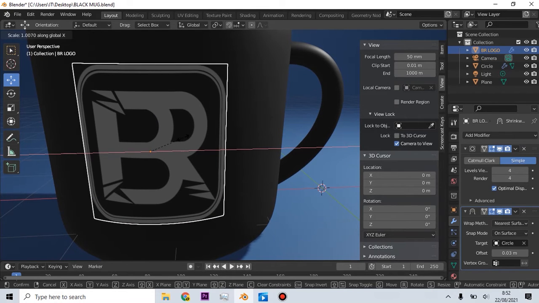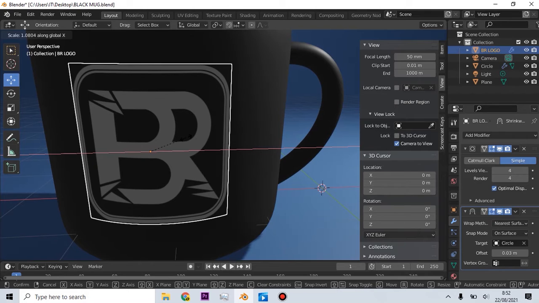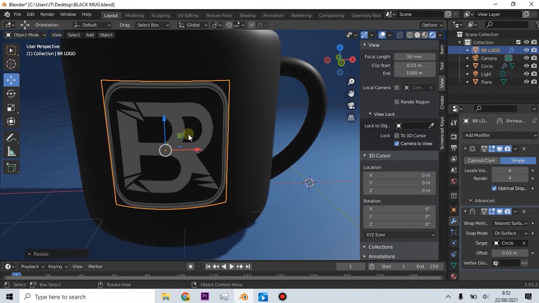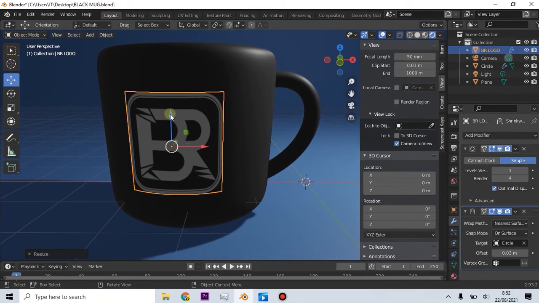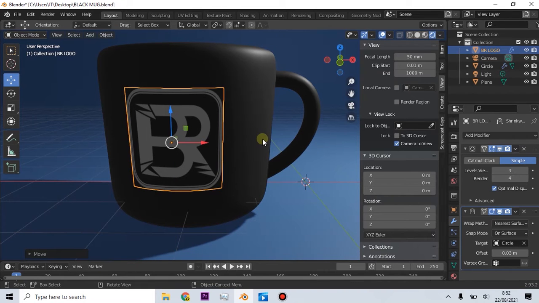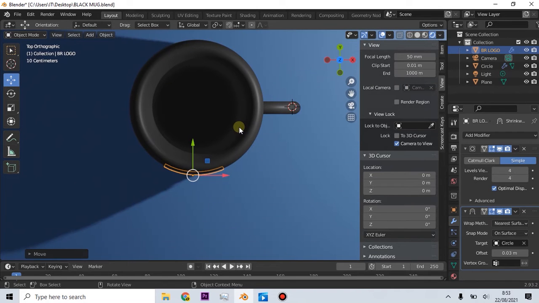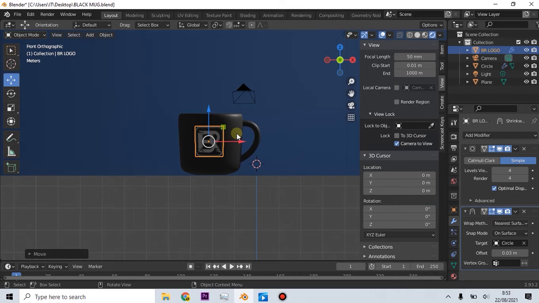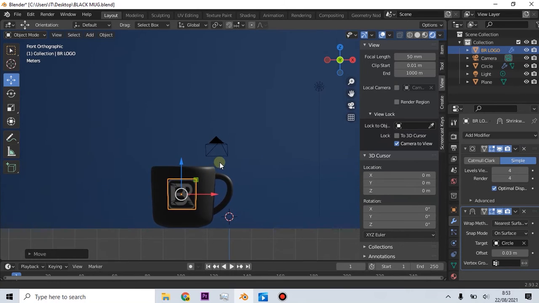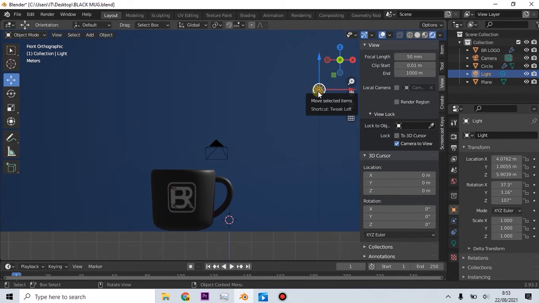You can set the image as you like, whether big or small. Now we can set the light to make a good effect on the cup and logo.